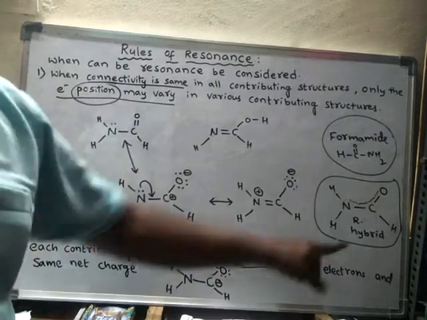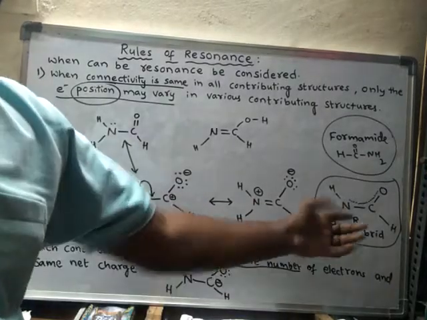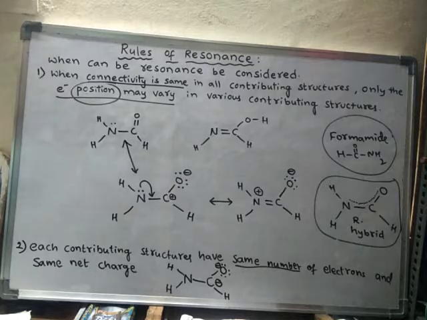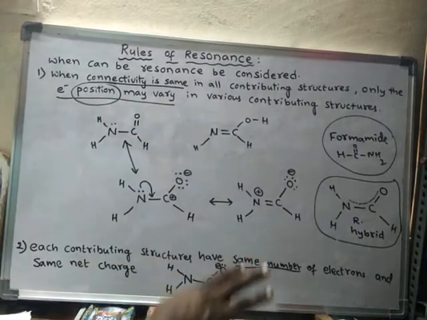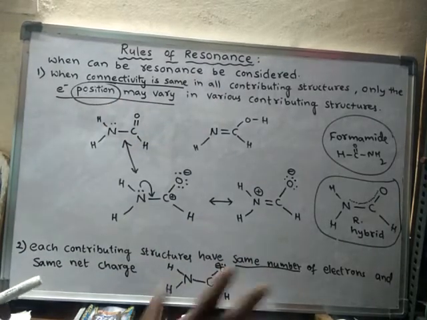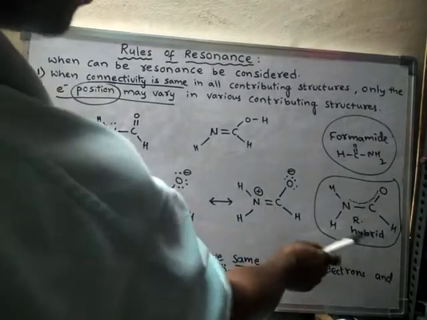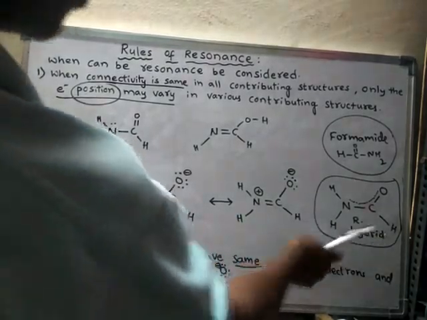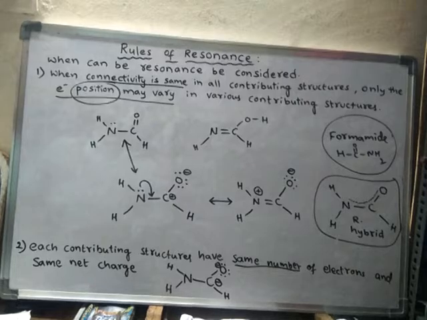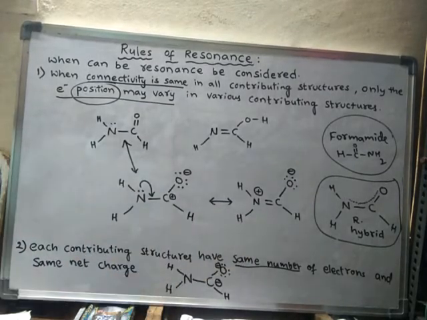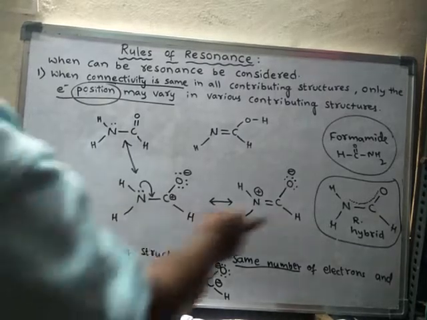Okay, so this is a real structure, but we cannot draw it on paper. Now we have some understanding of the contributing structures. These are the contributing structures of the real structure. The real structure is called the resonance hybrid, and these are called resonating structures, or canonical forms, or simply contributing structures.